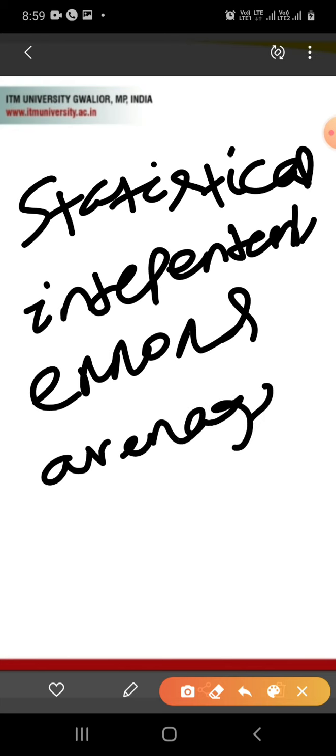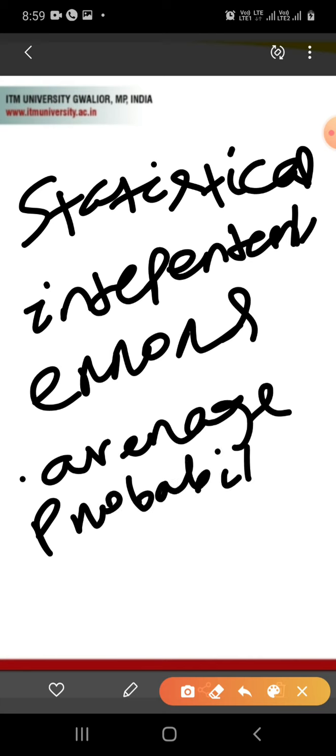Okay, now the average probability of such an error is P.